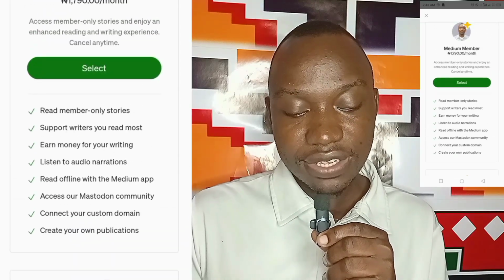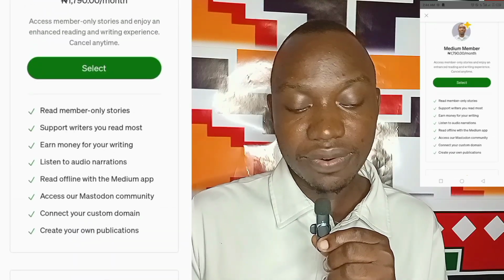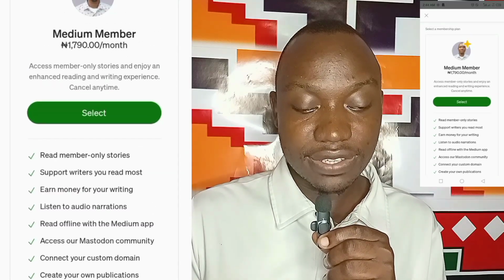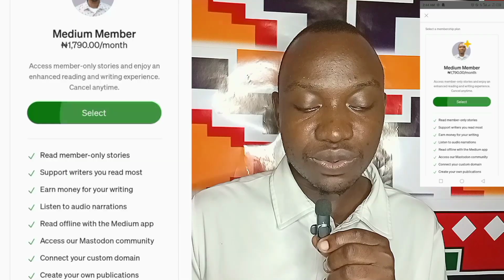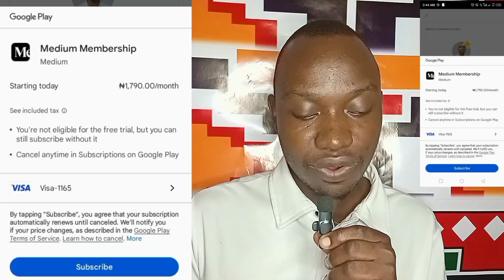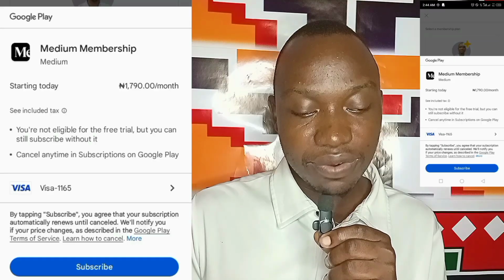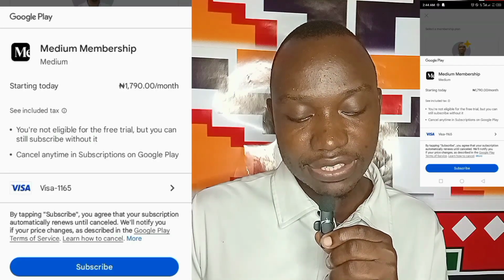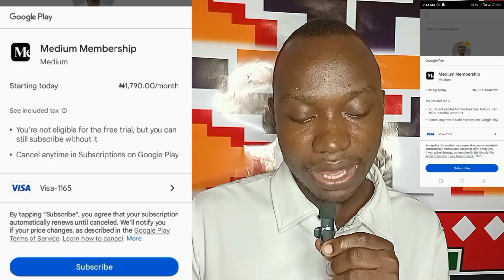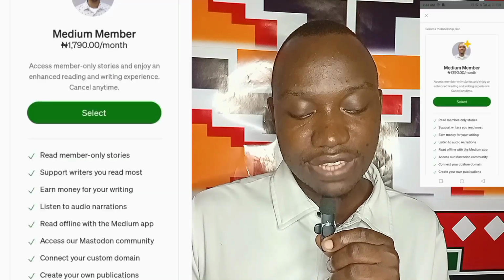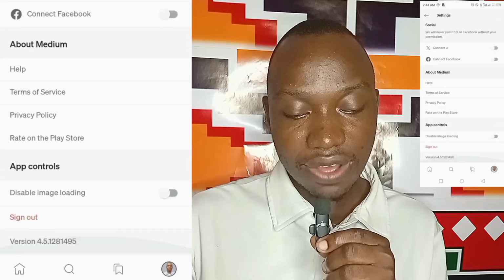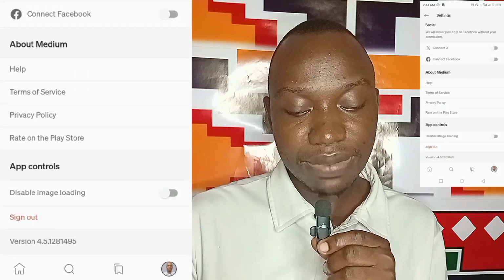Now you see this number 3, earn money for your writing. So when you do this plan, you easily earn money for your writing. So what you need to do is simply select, and then you input your card details, and then you make your payment. This is my Visa card linked to my Google account that I use for my payment. So that's how the platform looks, and you can check it out and explore other aspects of this platform.